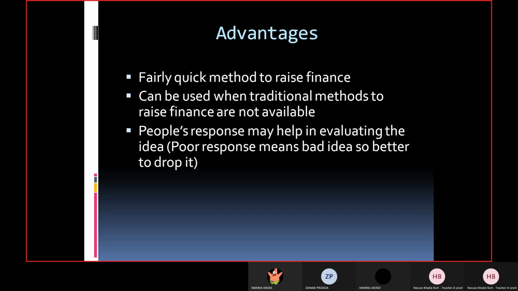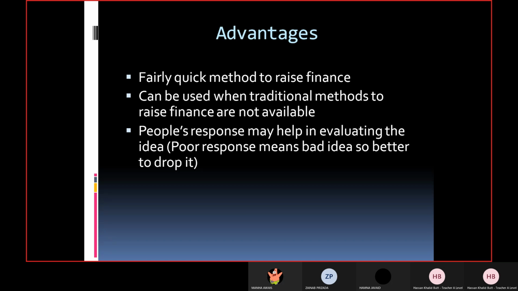But in case of crowdfunding, what happens? Because you were not very sure at the time whether people will like it or not. But after investing money, you realize that people did not like the product or the idea, right? But in case of crowdfunding, before investing money or before starting your business, you first float the idea. So if let's say lots of people are giving you money, and you actually require 10 million and now it's 20 million, what does it mean? It means that your idea is gonna work. Simple as that, because those people will later become the consumers as well.